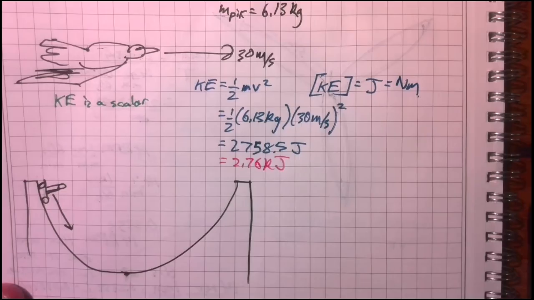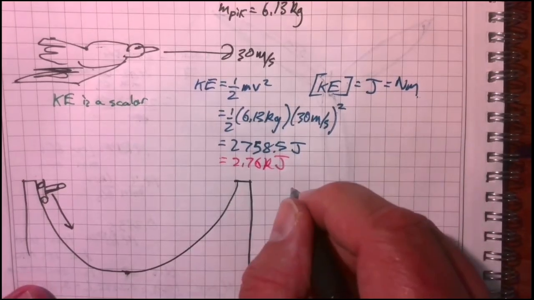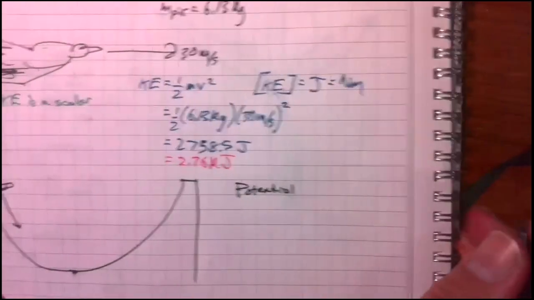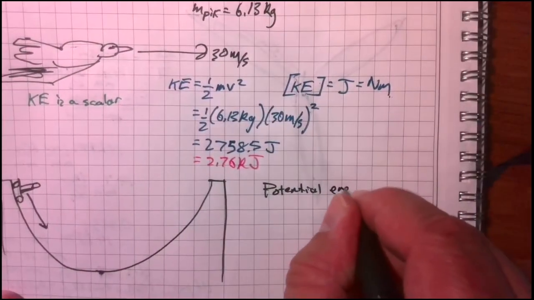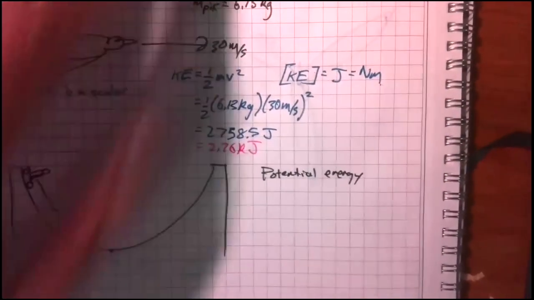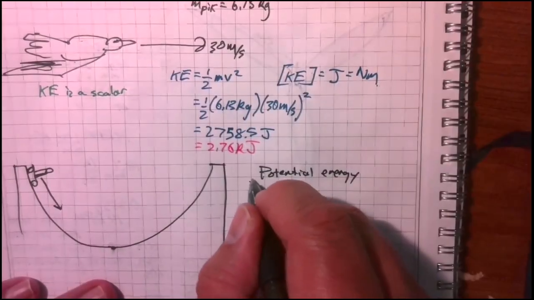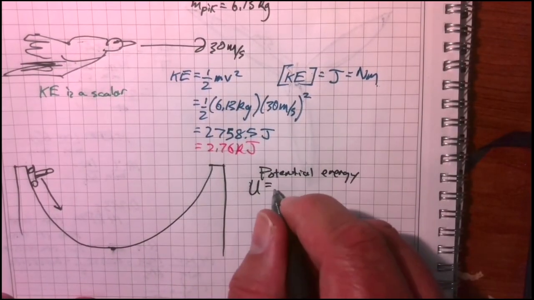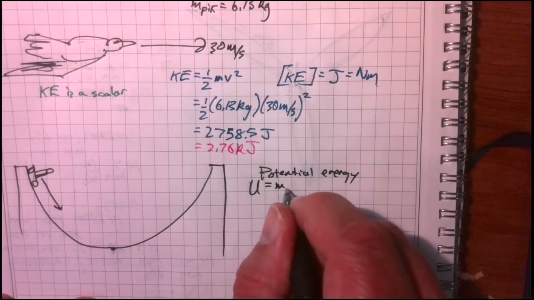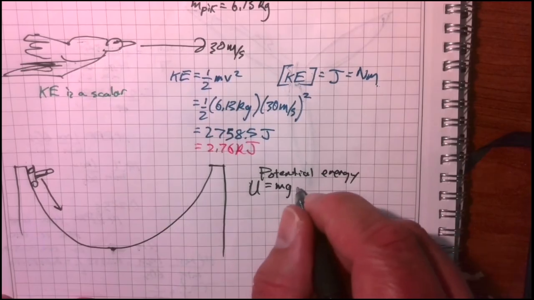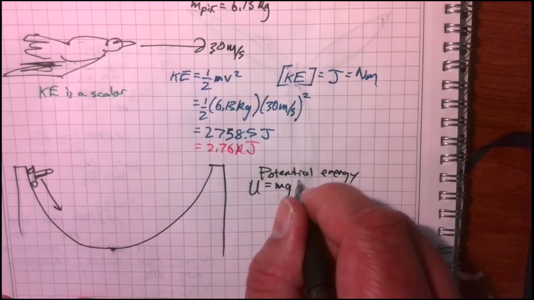Now, one of the other kinds of energy is potential energy. One of the really common ones that we're going to talk about a lot is gravitational potential energy. Gravitational potential energy is the force of gravity times the mass, so m times g, where g is the acceleration due to gravity on the surface of the Earth, and then times the